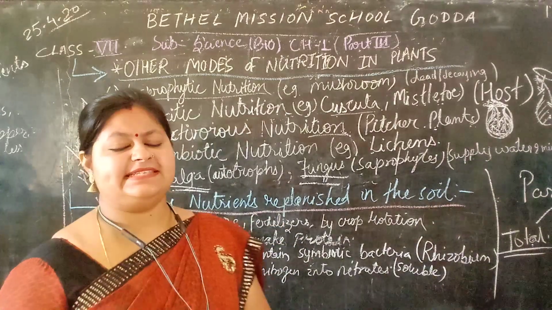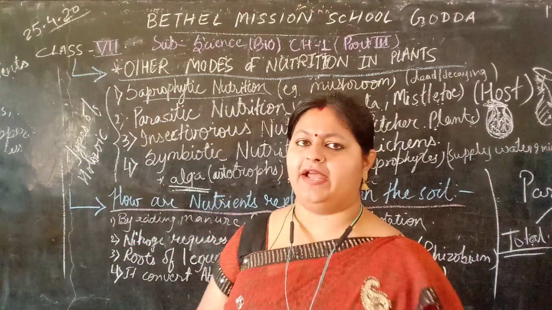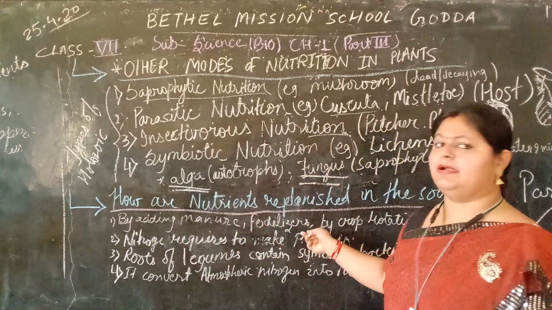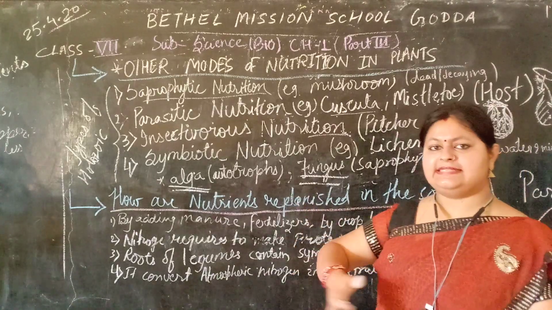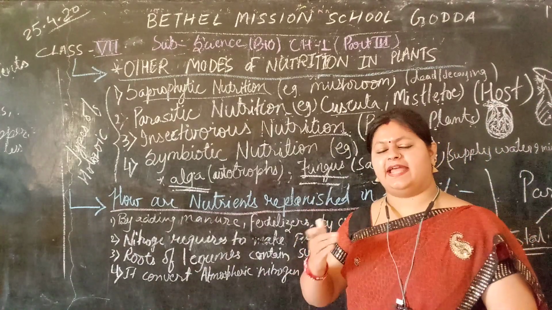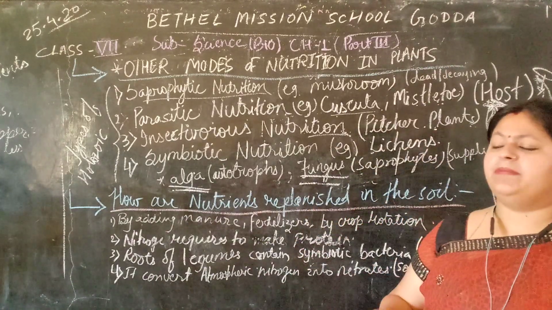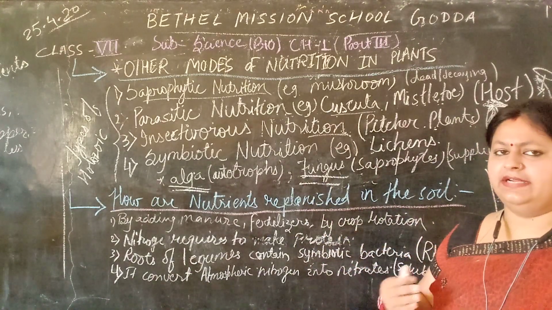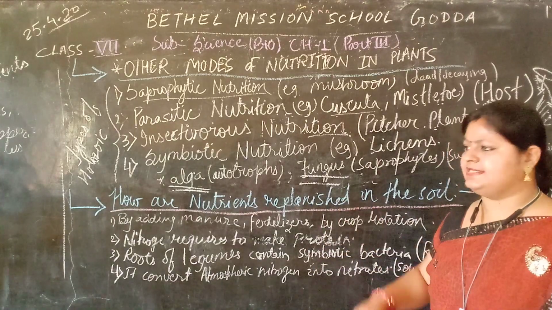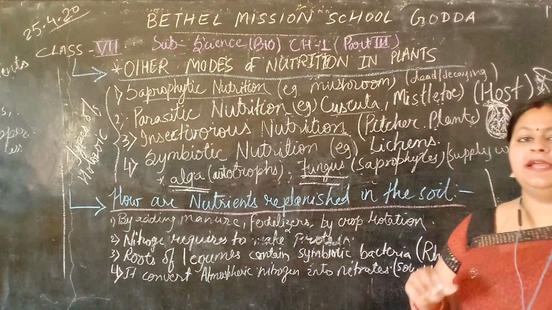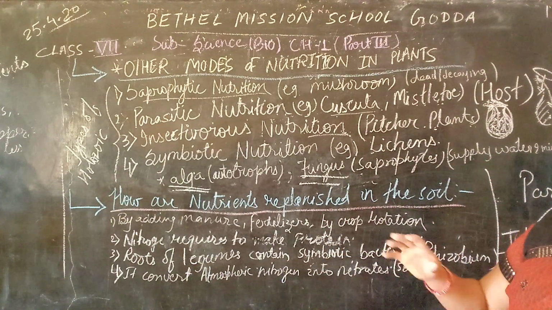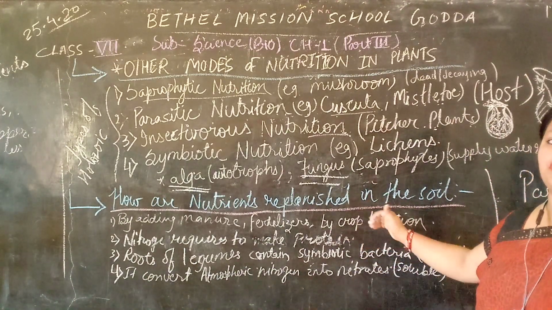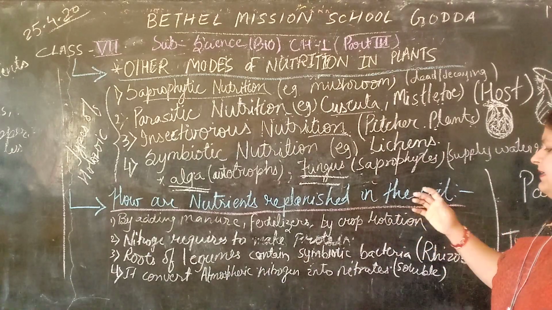Zinc, iron, etc. are also available in the soil in small amounts for the growth and development of plants. But these things are getting lesser and lesser day by day because of growing plants in the same soil day after day. So to nourish it, to make up the fertility of the soil, we use these methods: adding manure, fertilizers, crop rotation and several other things.